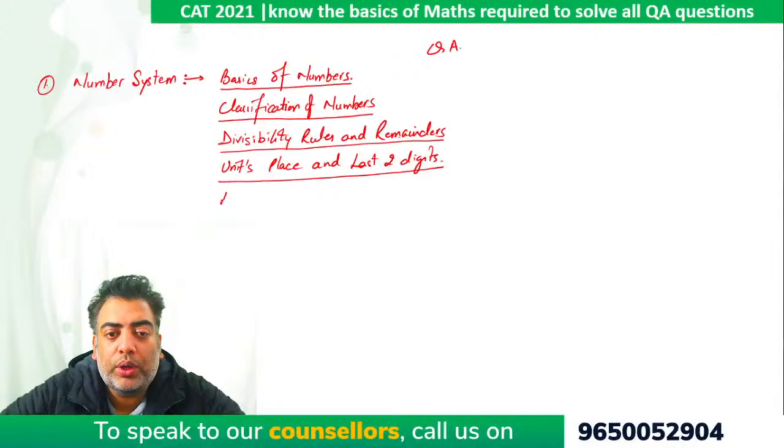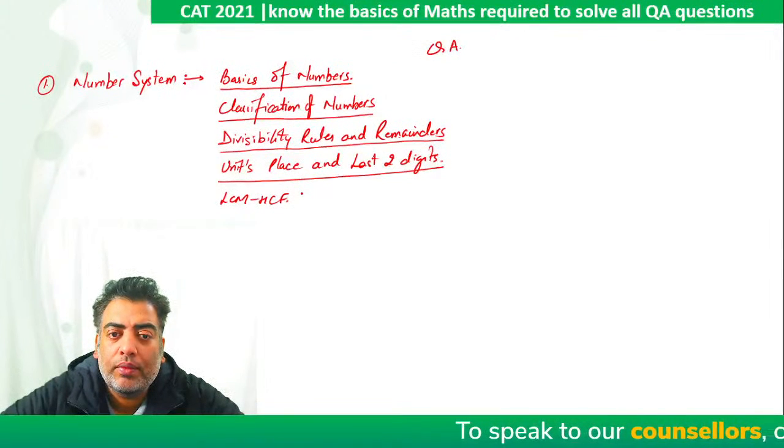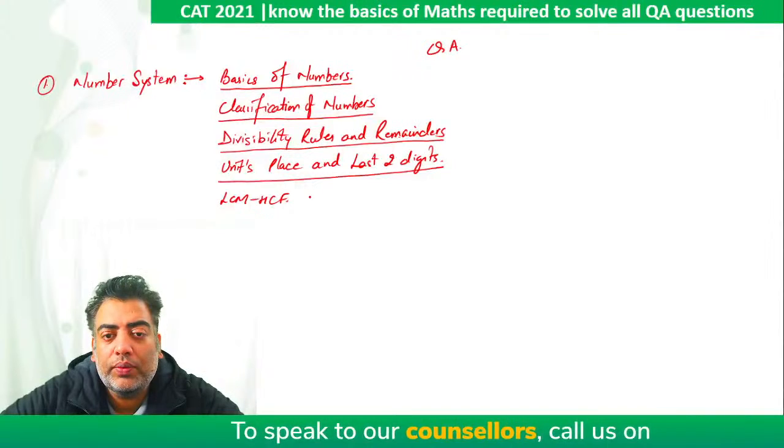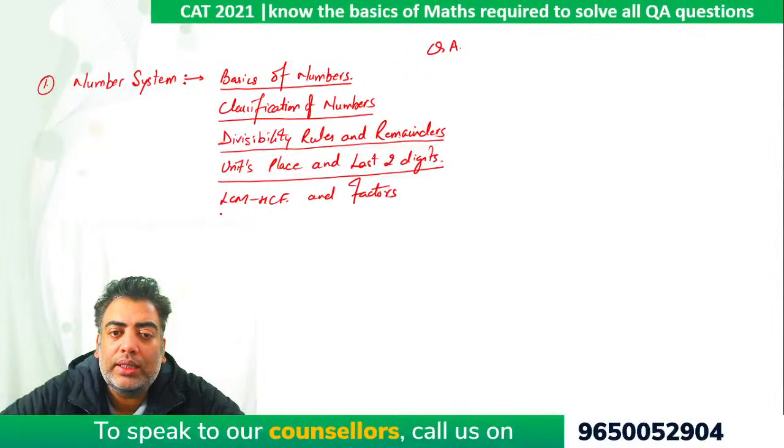Then we should move on to the concept of LCM HCF. This year there were two questions based on this particular topic in my slot only, right? Then along with it, we must cover the concept of factors also. It is least common multiple, highest common factor.